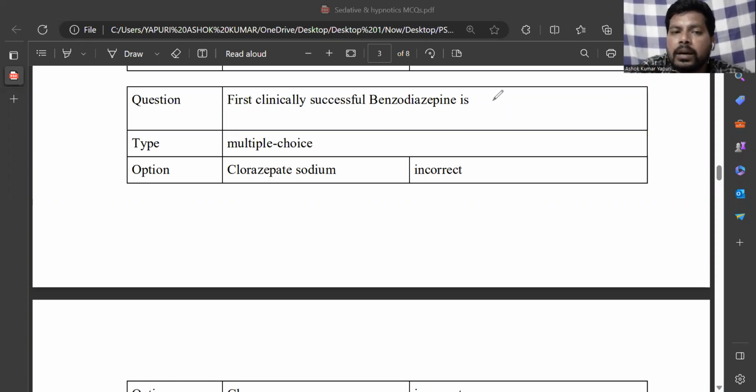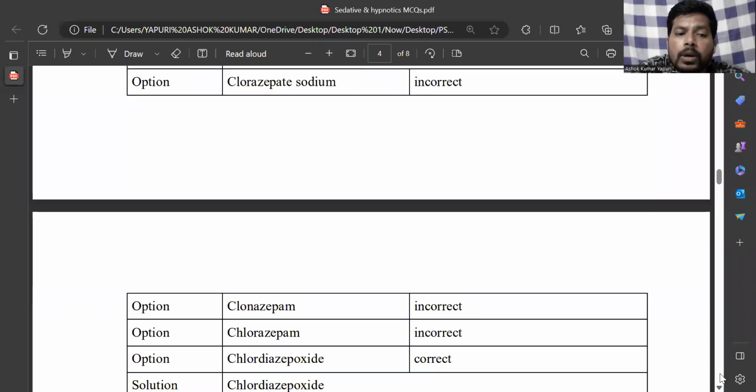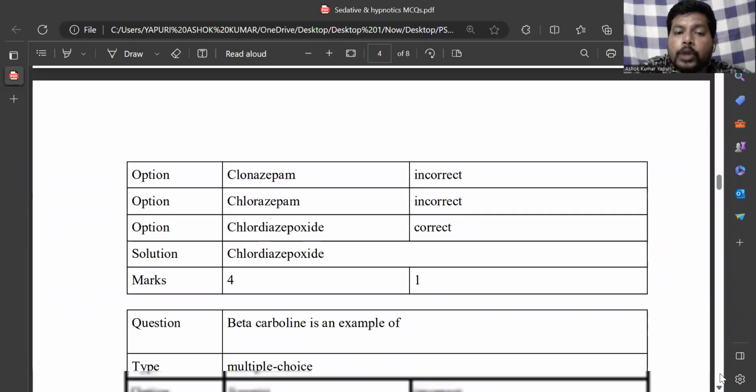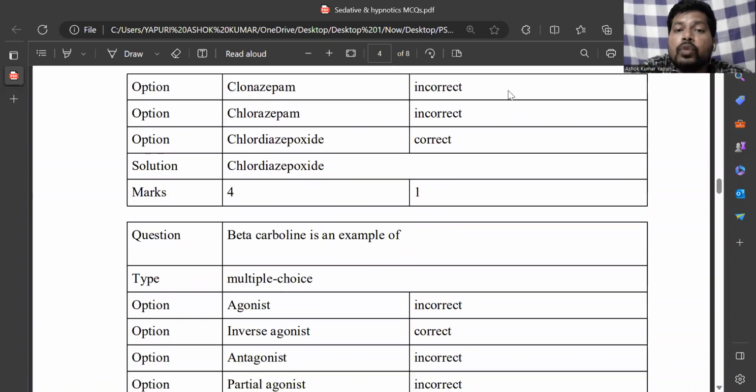The options are clorazepate sodium, clonazepam, clorazepam, and chlordiazepoxide. So chlordiazepoxide was the first clinically successful benzodiazepine. You observe clearly: chlor containing chlorine, di meaning 2, aza meaning nitrogen, diazepoxide.